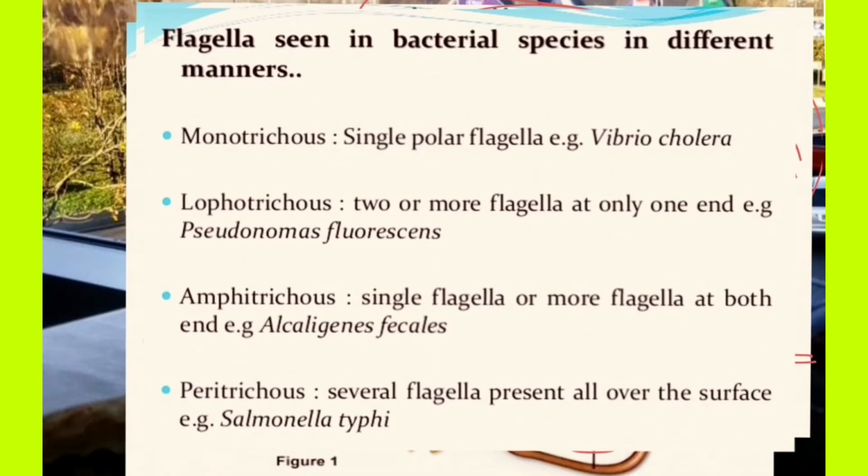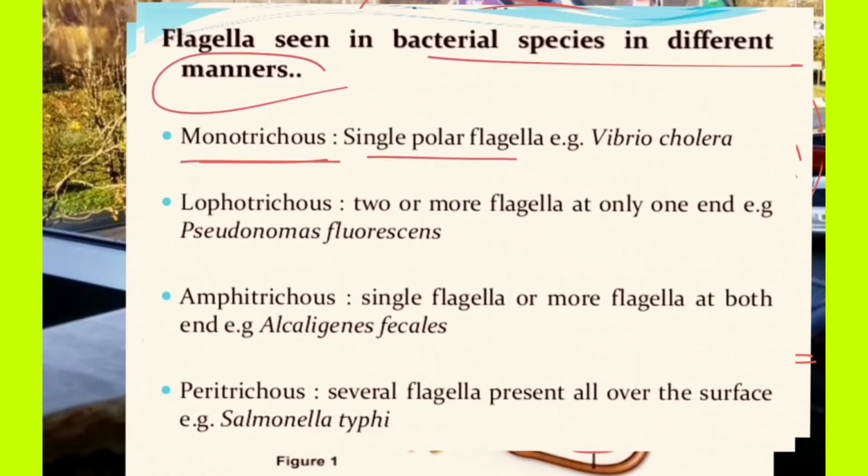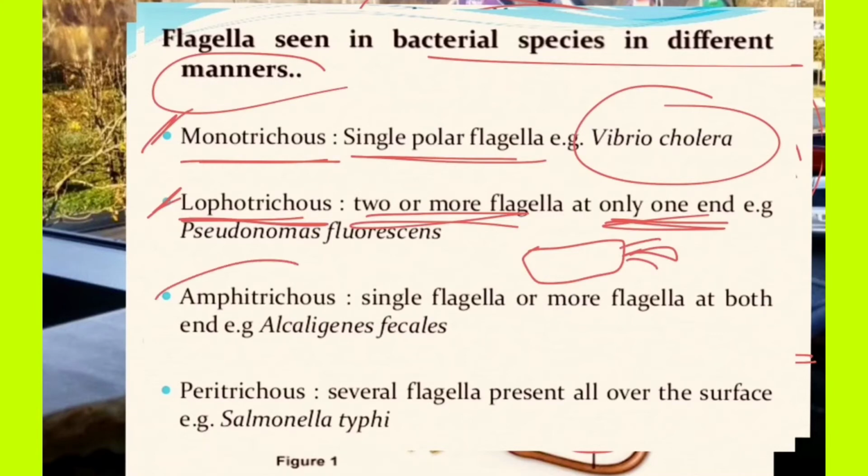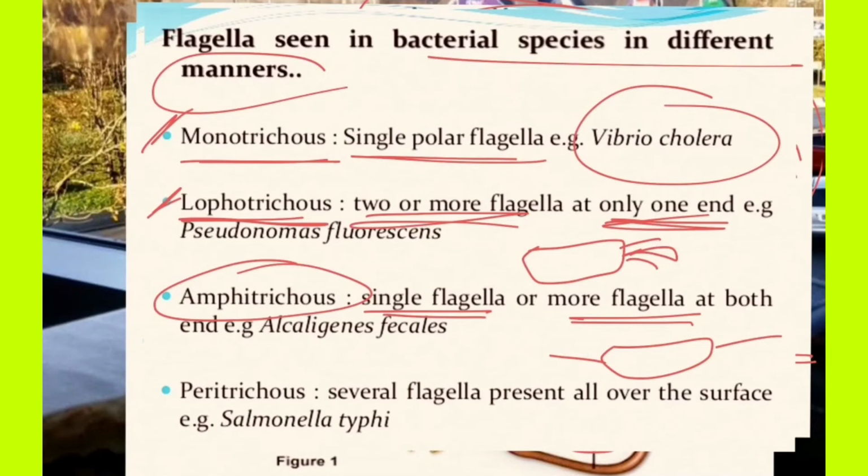Flagella are seen in bacterial species in different arrangements. Monotrichous means a single flagellum is present, as in Vibrio cholerae. Lophotrichous means two or more flagella at only one end; when 2 or 3 flagella are present at one end, that is called lophotrichous. Amphitrichous means a single flagellum at both ends.